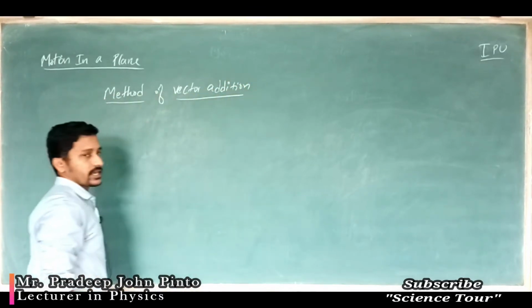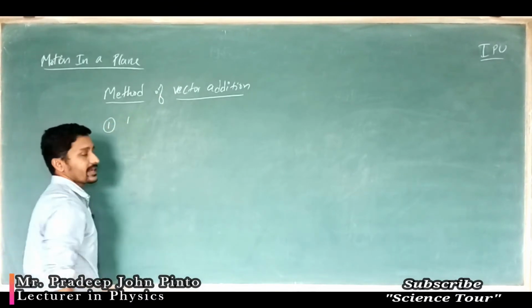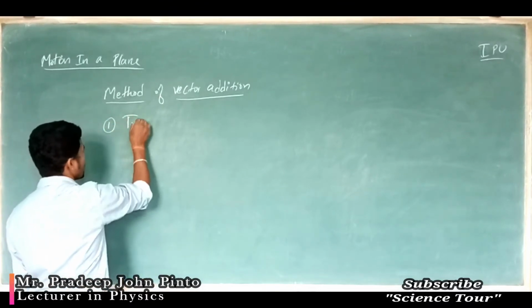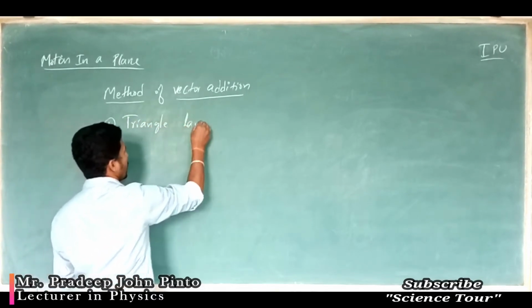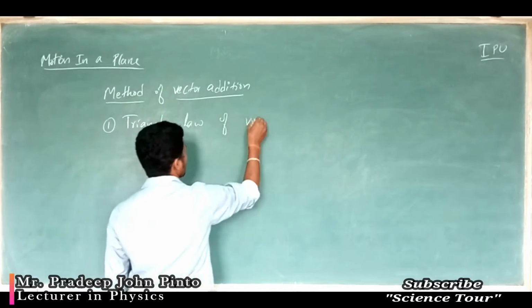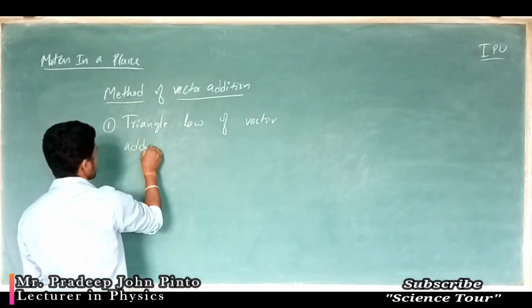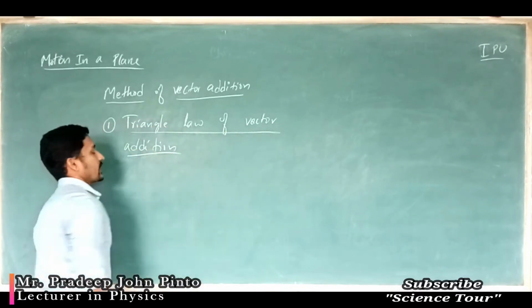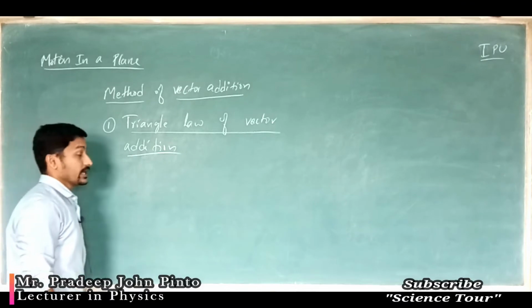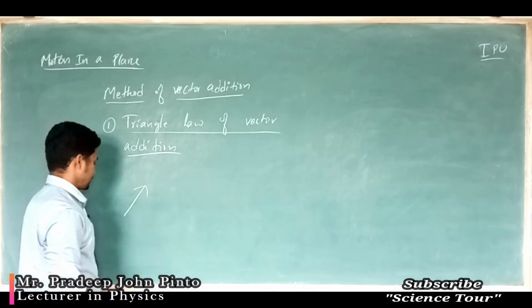Method of vector addition. The first one we are going to study is the triangle law of vector addition. So what is that? Say, for example, two vectors are there in this way.